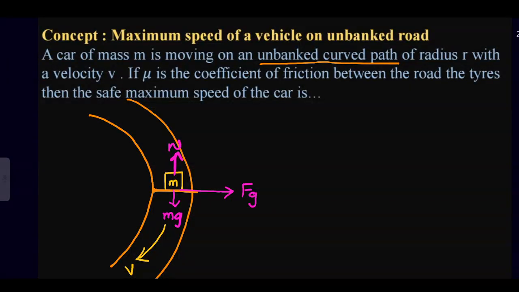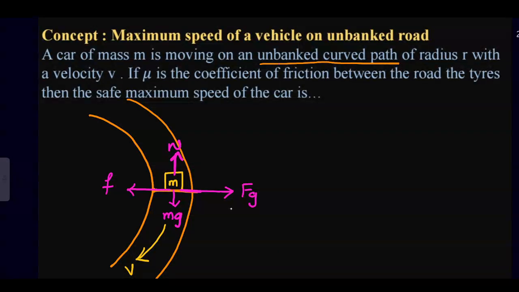Here we are considering no banking, but friction is present between the road and the vehicle. The centrifugal force tries to take the body outside, but the frictional force acts opposite to the centrifugal force.